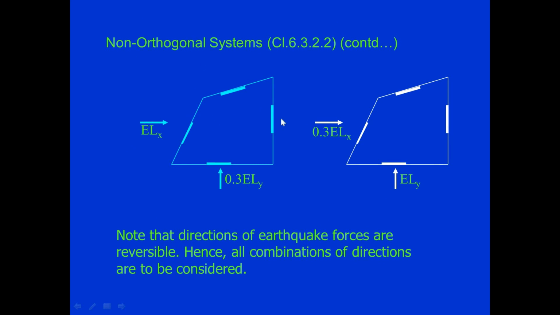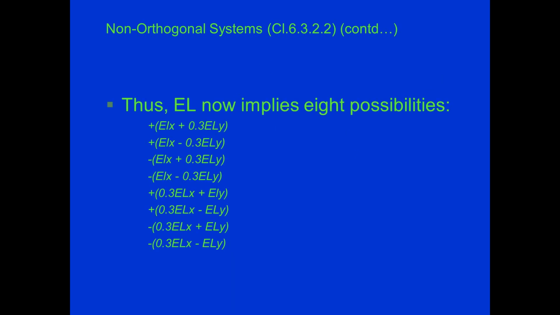Next is this non-orthogonal case. If the building shape is something like this, we have to use EX and EY, and accordingly we have to apply the earthquake force according to the nature of the building as well as the orientation and plan of the building. So for the non-orthogonal system there are load combinations; we can use these 8 possible cases.